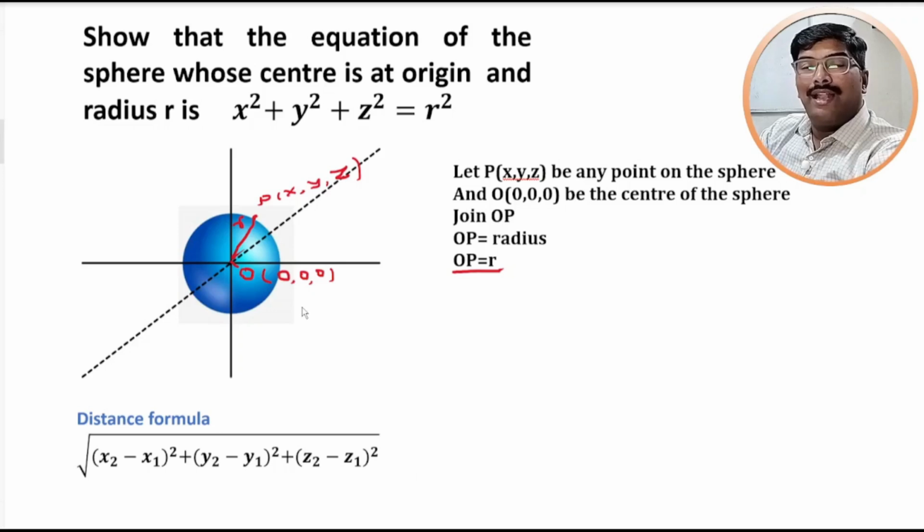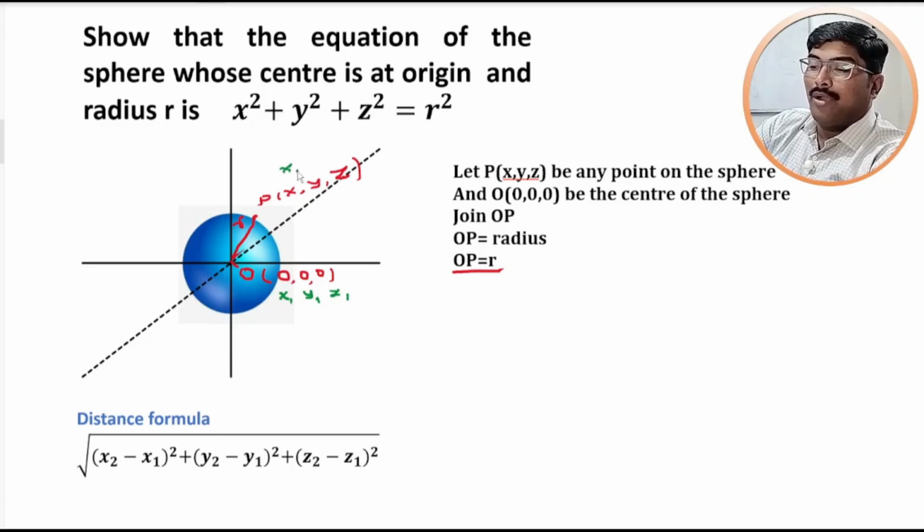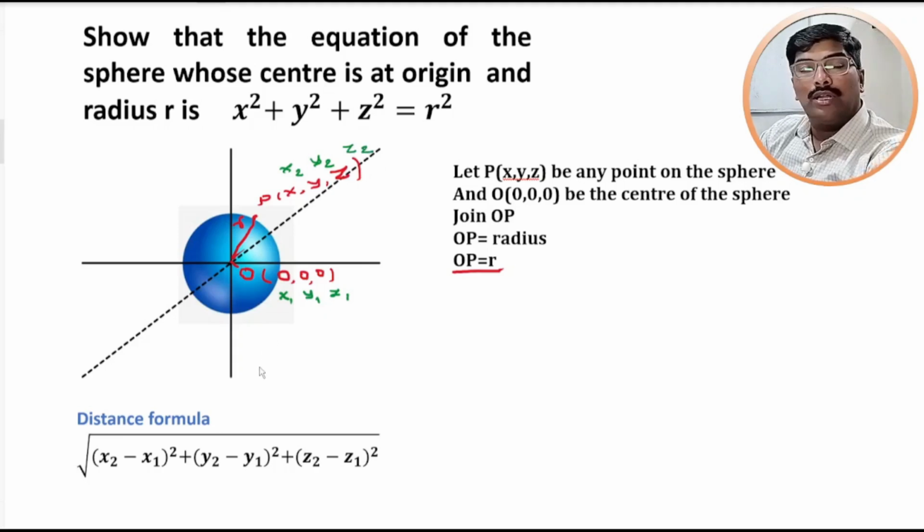For this, let us consider center as first point, that is x1 y1 and z1, and we have to consider point P as the second point, that is x2 y2 and z2. So you have to substitute the values for x1 y1 z1 and x2 y2 z2 in the distance formula.